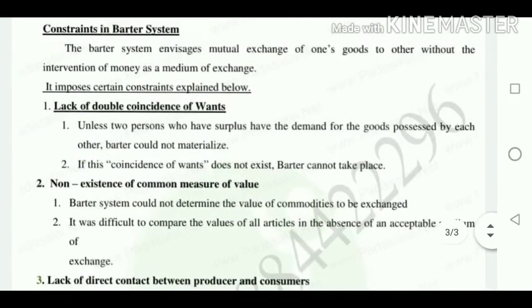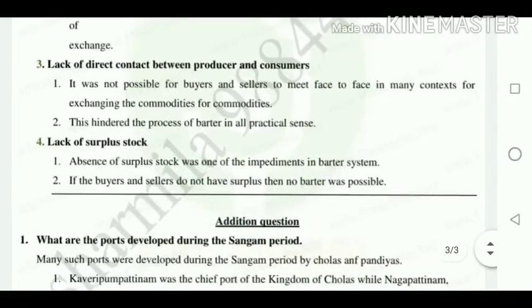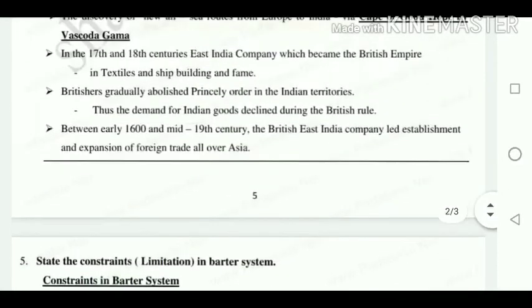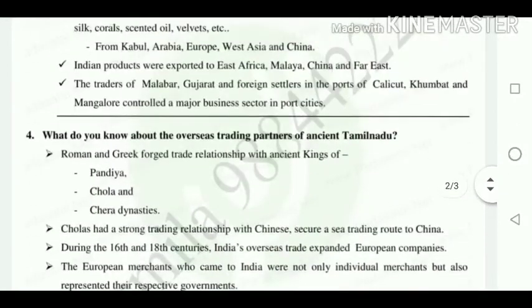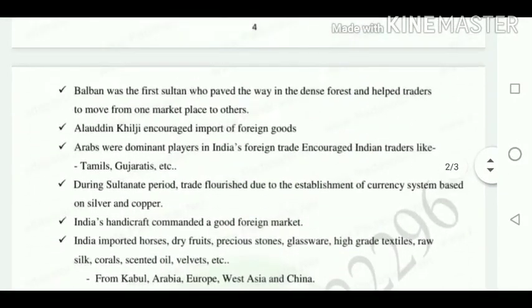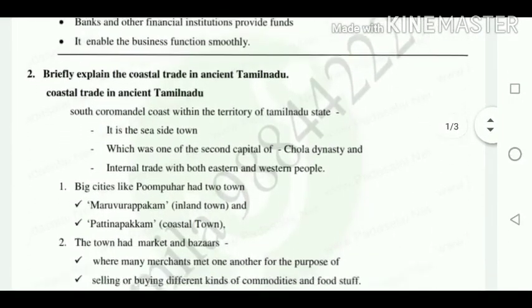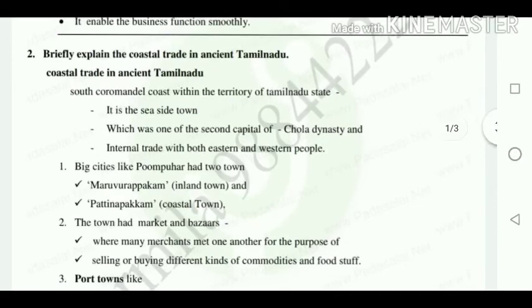Okay, so next we are going to see about the additional question. Before that, once again I repeat the revision from the second question. The second question is: briefly explain the coastal trade in ancient Tamil Nadu.